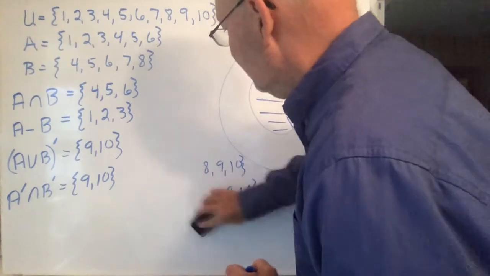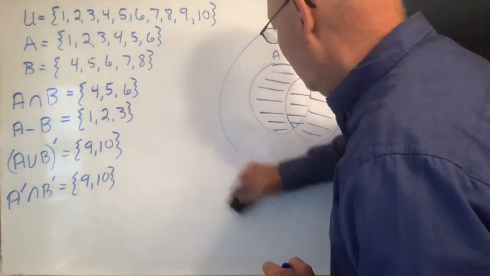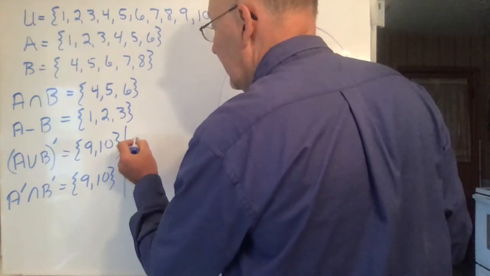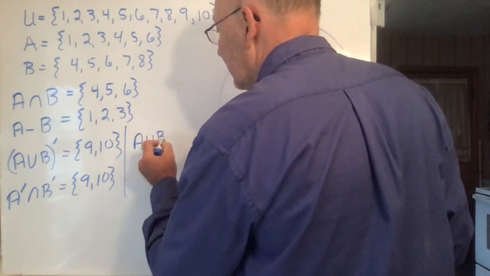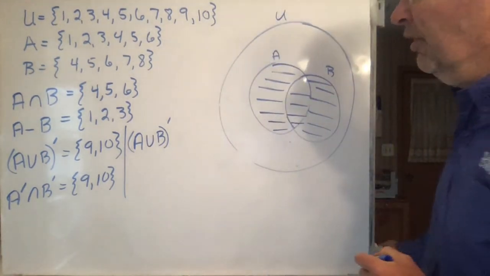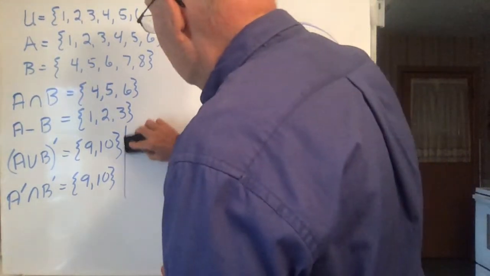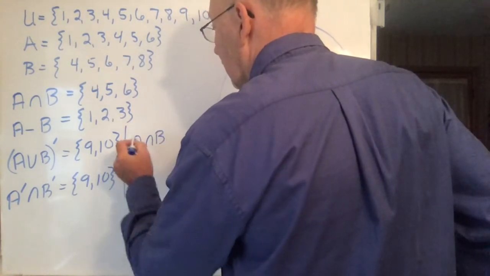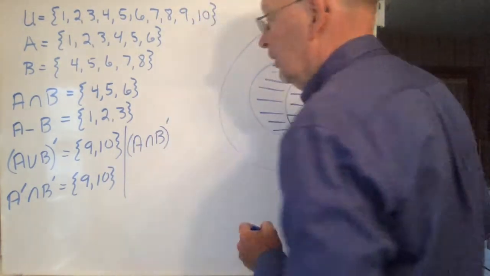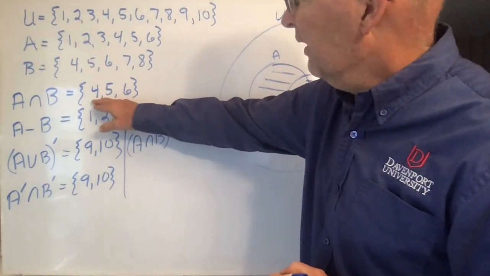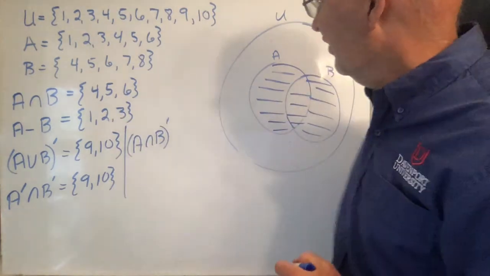Okay, I tell you what, as long as this other one was there, let's go ahead and do it. Let's do A intersection B complement. I'm sorry, not A union B, A intersection B complement. The complement of A intersect B. So we already have A intersect B, that's right here. That's 4, 5, and 6.